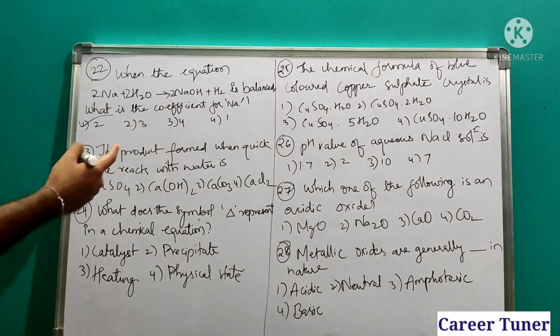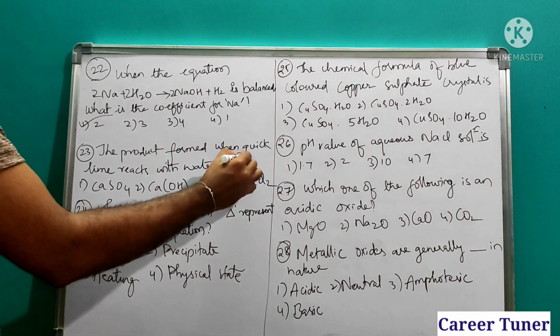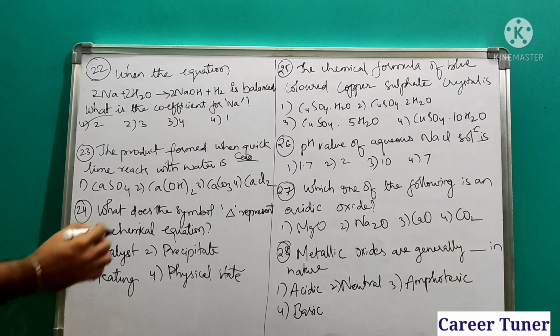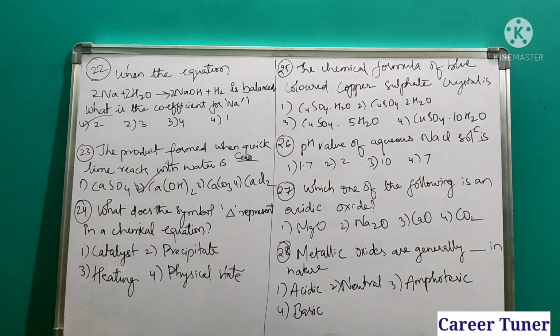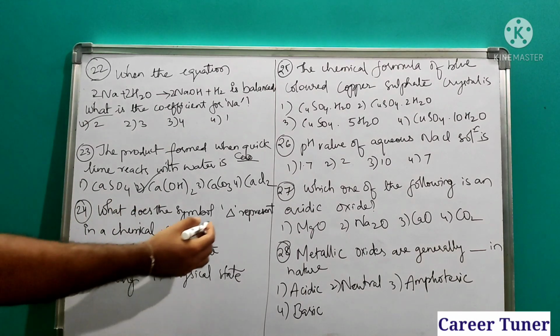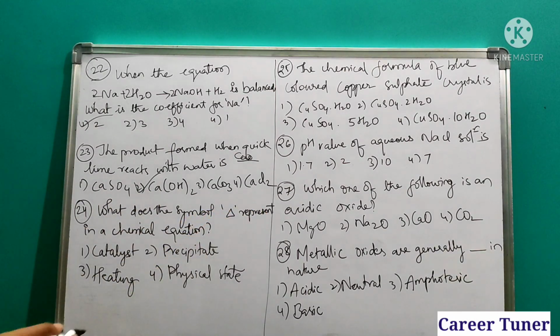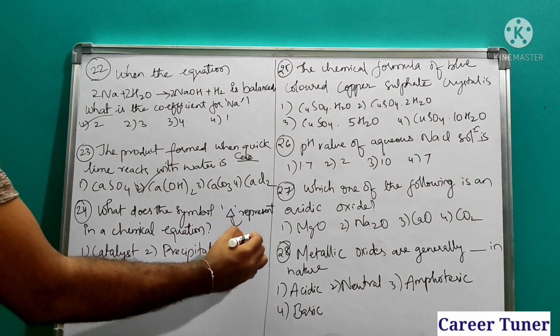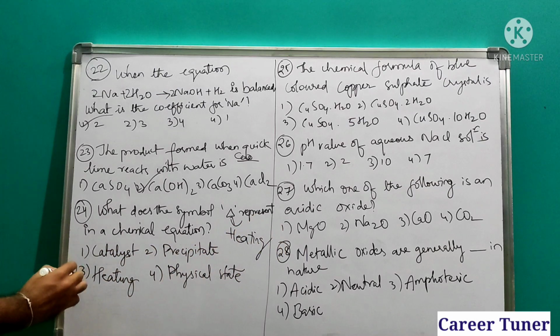The product formed when quicklime reacts with water. What is quicklime? Quicklime is nothing but CaO, calcium oxide, which reacts with water. So what is the product formed? Ca(OH)2, that is nothing but calcium hydroxide. What does the symbol delta represent in a chemical equation? This symbol represents heating. So the third option.